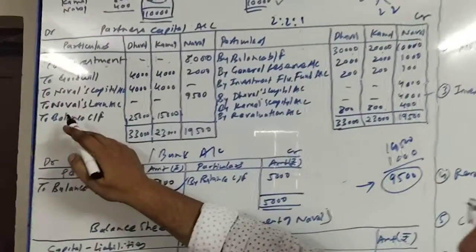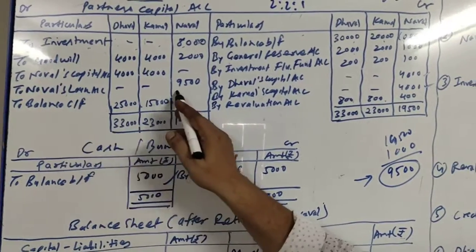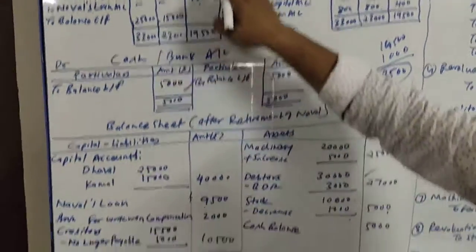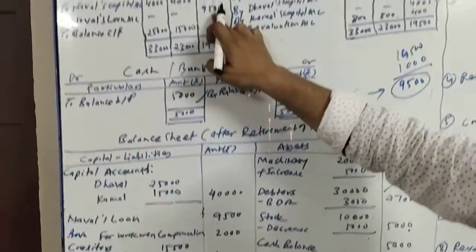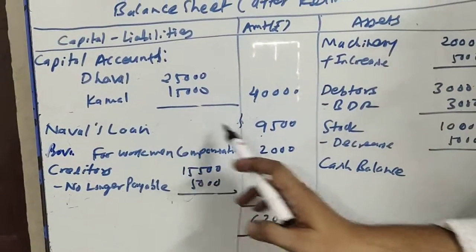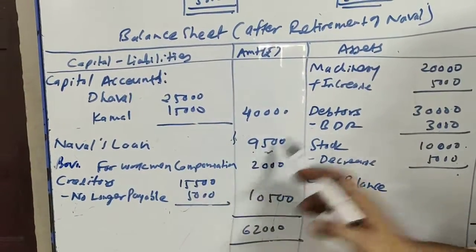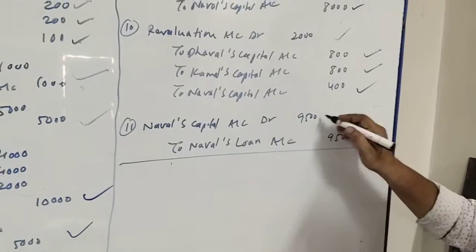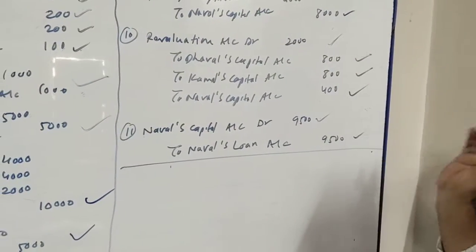So here it is to Naval's loan account rupees 9,500. So here Naval's account is closed, and this 9,500 will be transferred to the balance sheet. So Naval's loan in the balance sheet under long term liability 9,500. Okay, and the entry for the same will be Naval's capital account debit 9,500 to Naval's loan account 9,500.